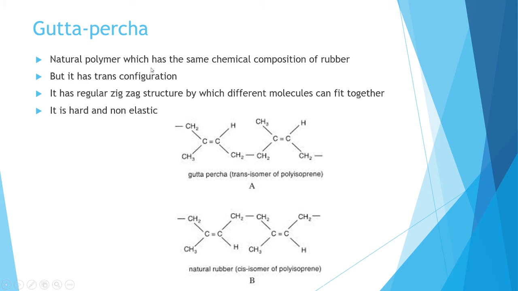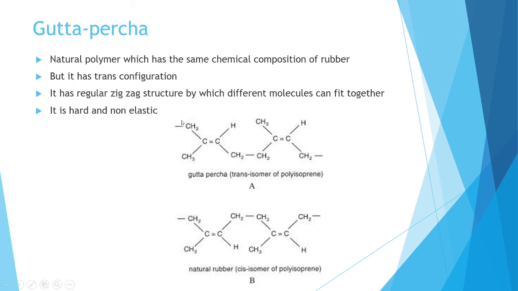The next one is gutta percha. Gutta percha is a natural polymer which has the same chemical composition as rubber. Its chemical formula is the same as that of natural rubber, but the main difference is that it has a trans configuration. Natural rubber has cis configuration, but gutta percha has trans configuration. Here we can see the structure of gutta percha, where similar groups are on opposite sides.